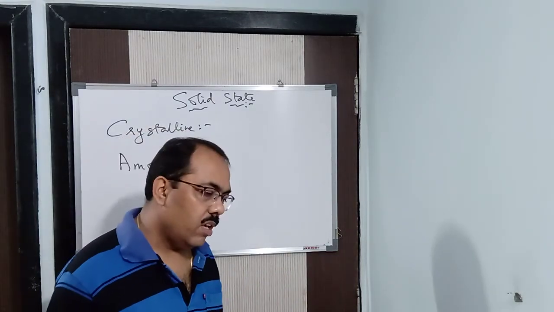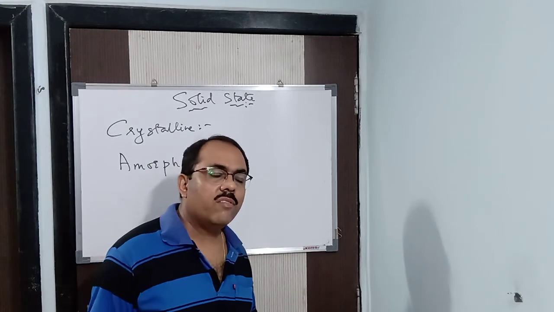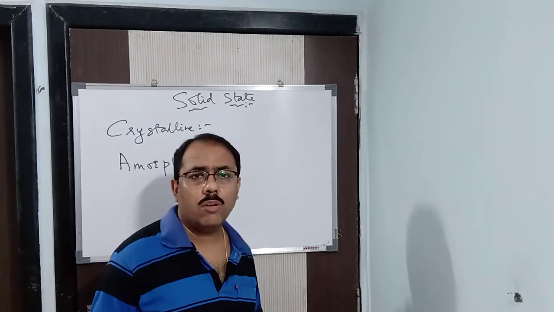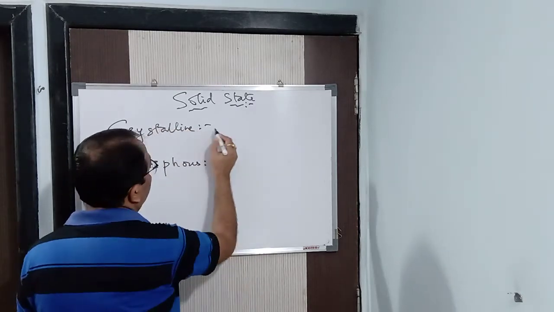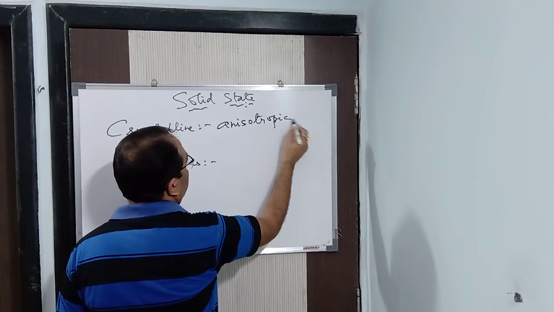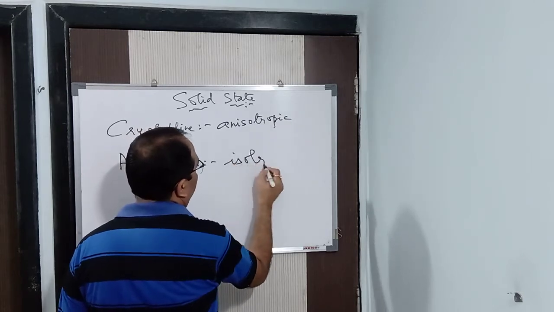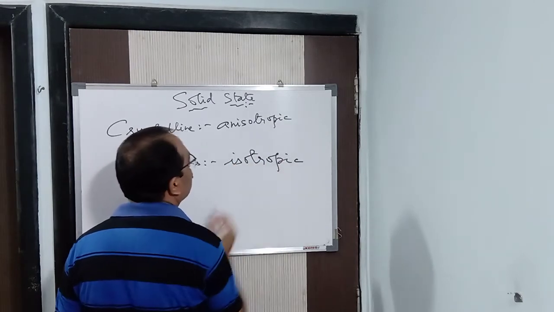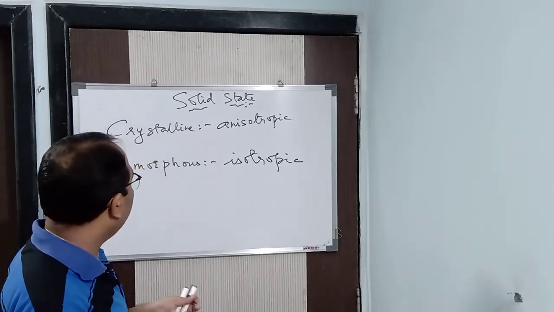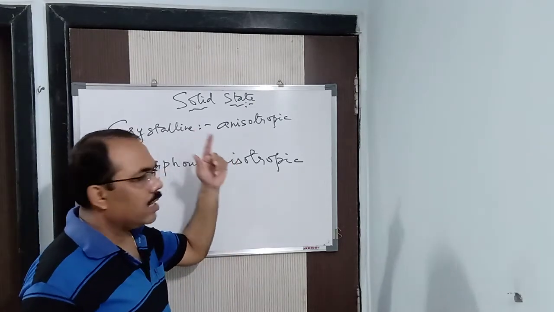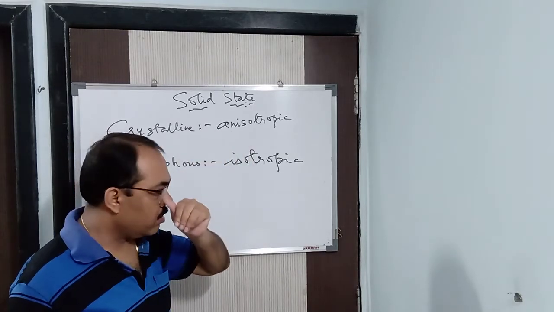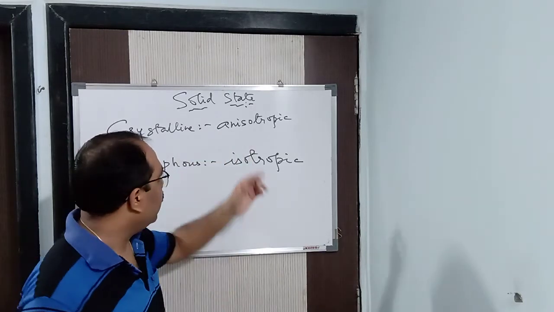Clear? Now, next is, what you find is that crystalline solids are anisotropic in nature, and amorphous solids are isotropic in nature. What do you mean by anisotropic? Anisotropic means that properties like electrical conductivity, thermal conductivity, refractive index. Got it? These are the physical properties I am talking about.